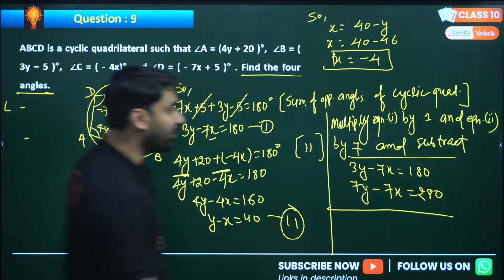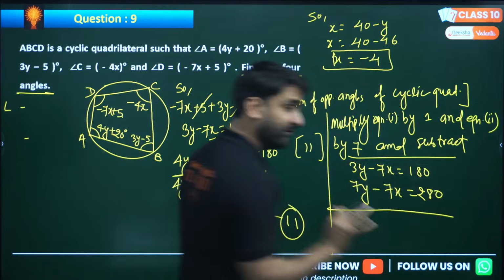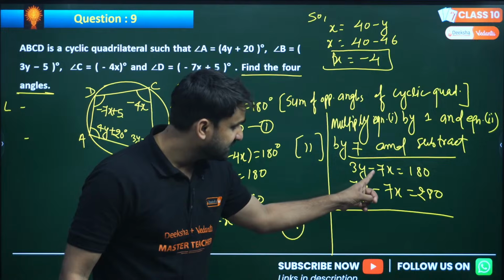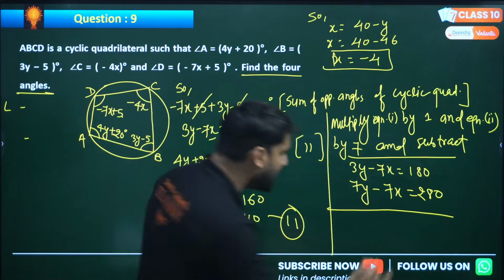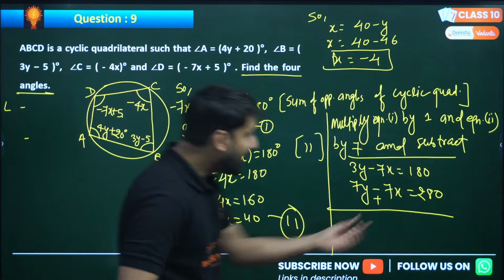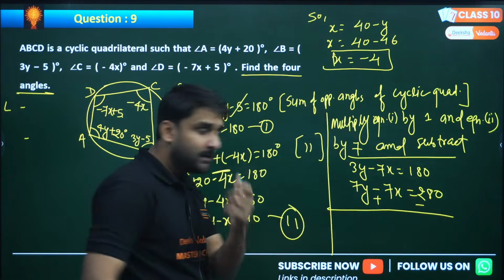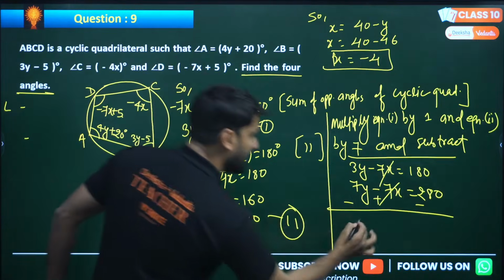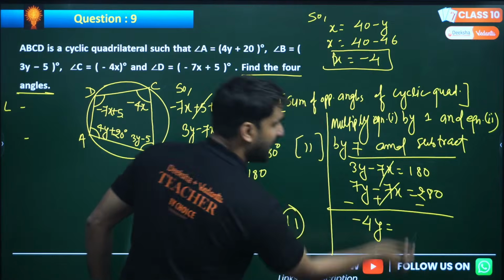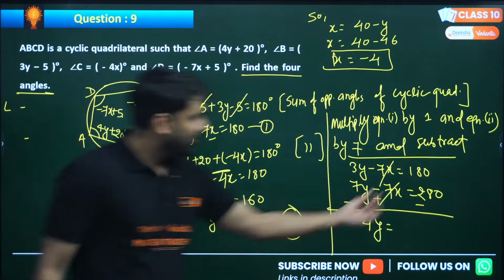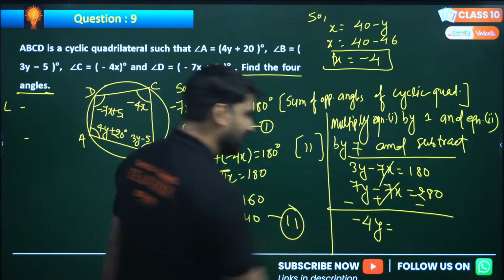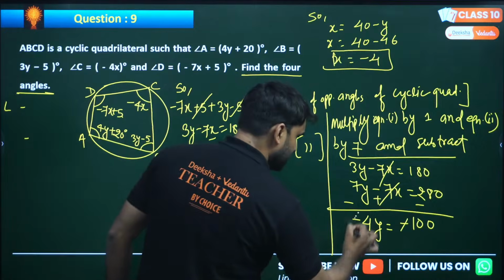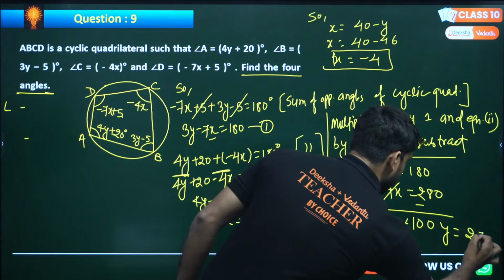Now we have to do subtraction here. On subtraction, minus becomes plus and 280 becomes negative, so it will cancel, and 3y minus 7y will be minus 4y, and 180 minus 280. You can subtract now, so minus 100 will be there. And minus minus will cancel.